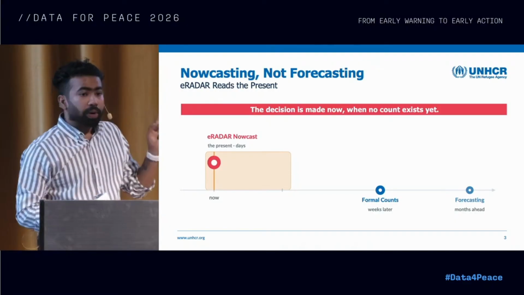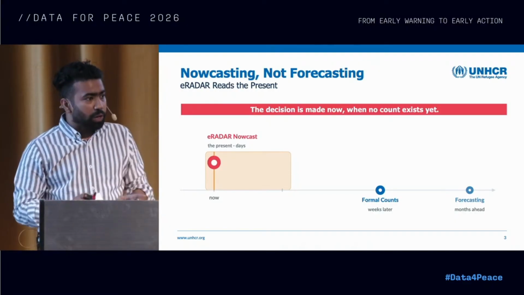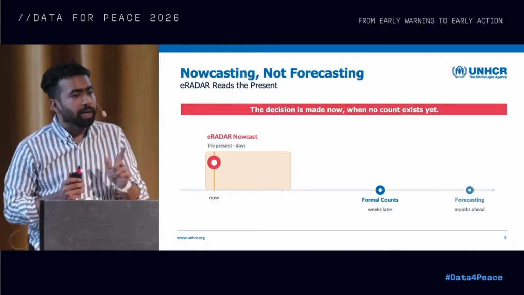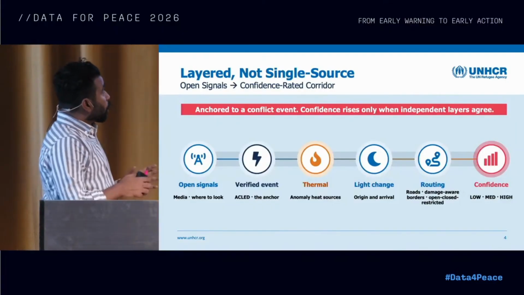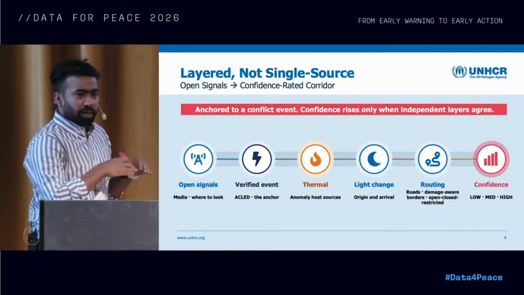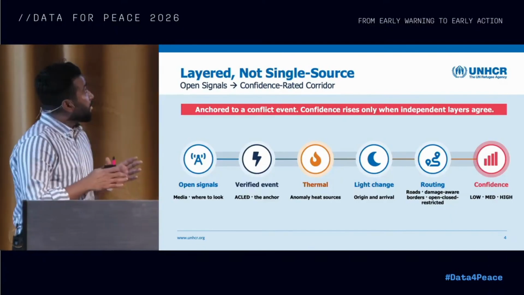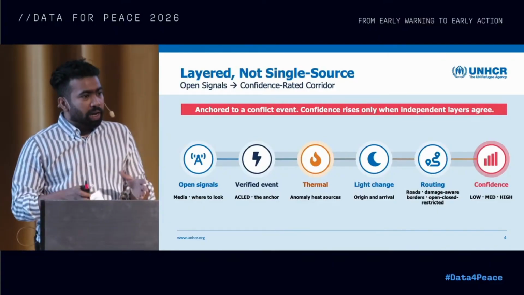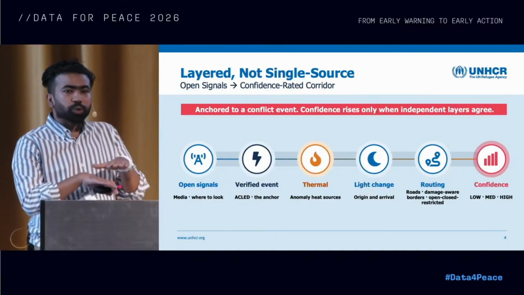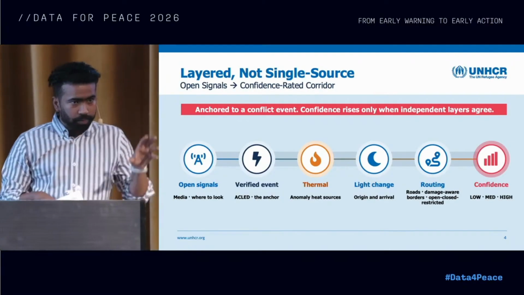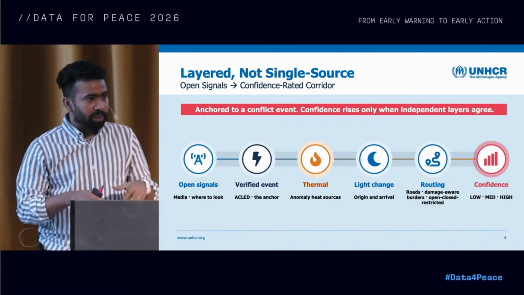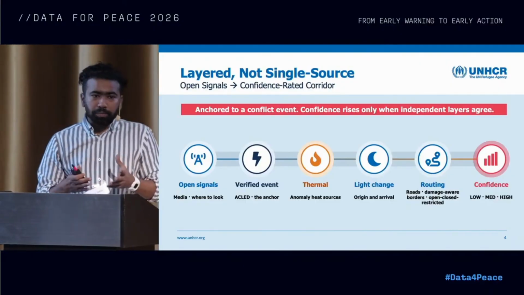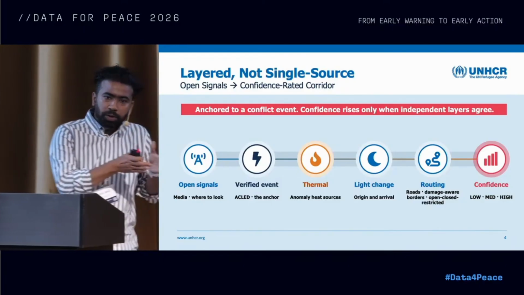And that is where eRADAR works. It reads the present and tries to understand where people are moving, how they are moving, and which route they are taking, and tries to anticipate that. How eRADAR works is that it mainly brings in different open source signals together with satellite data and remote sensing, and layers them to understand whether those signals agree with each other or not. Independently, each of those signals doesn't mean much. They cannot explain, they cannot give you the context. But when you layer them together, they become context. They tell you where to look and why to look.